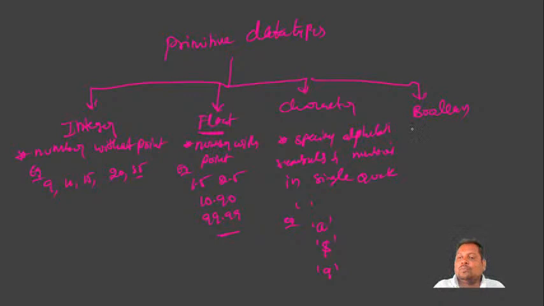Next, boolean. Boolean is used to specify true or false. Suppose you want a data type where the result will only be true or false. For that we use the boolean data type.